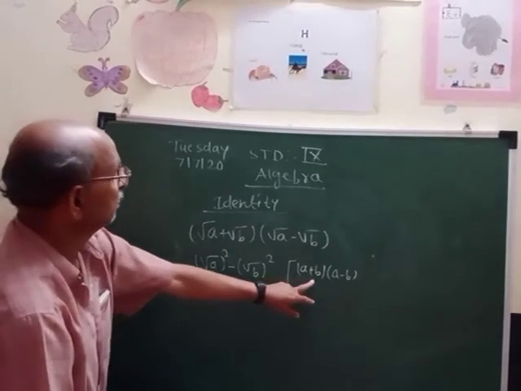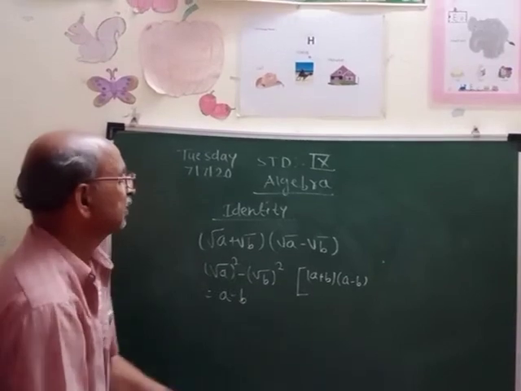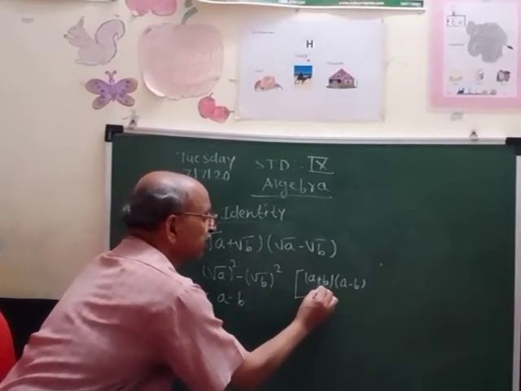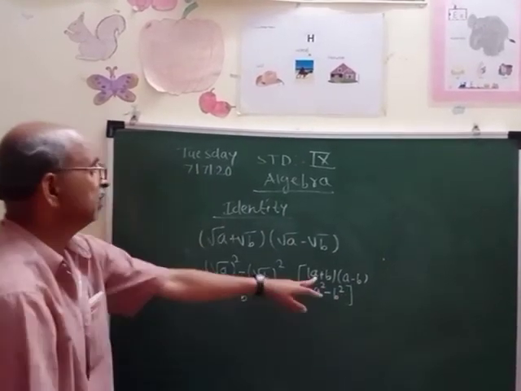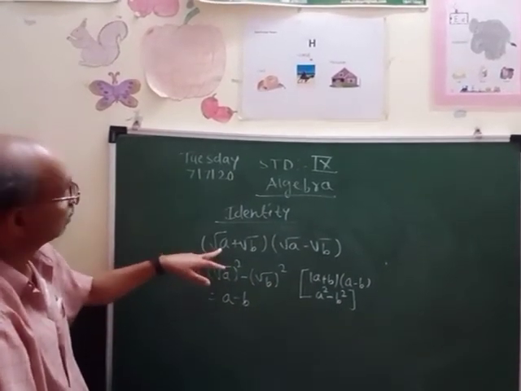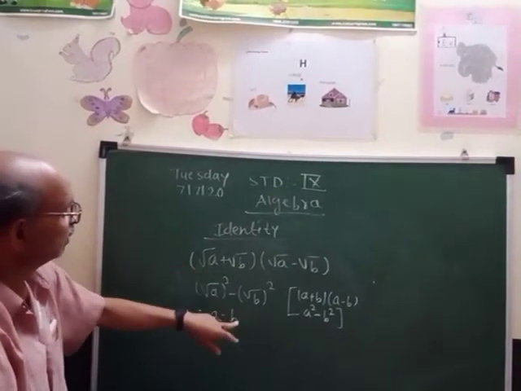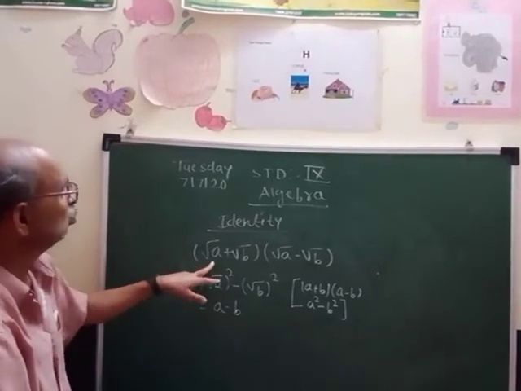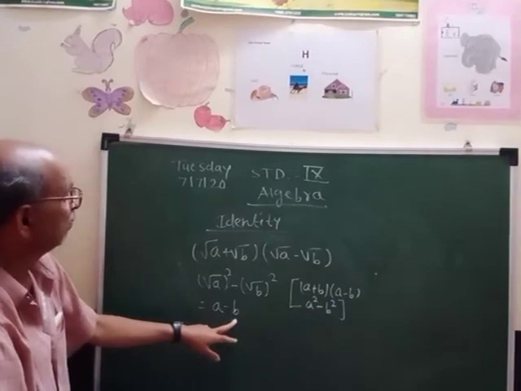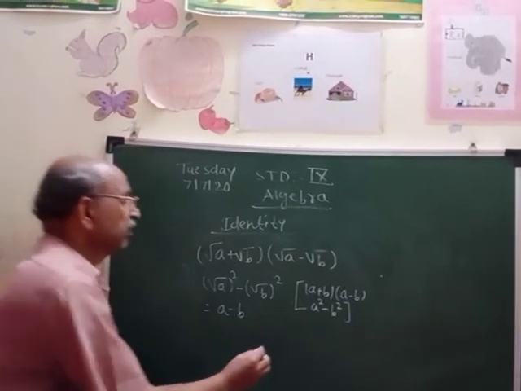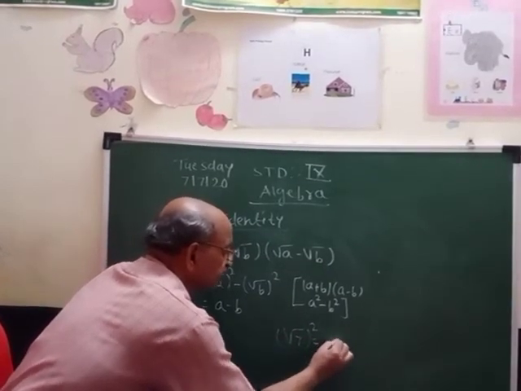Now you are familiar with the identity (a plus b)(a minus b). The numbers in the brackets are the same, but one has a positive sign and the other a negative sign. So it is the square of the first number, a square, minus the square of the second number, b square. The same identity we are using. The square of root A is A, the square of root B is B. So this is your first identity: root A plus root B multiplied by root A minus root B is equal to A minus B. In short, you have to remember, if we write root 7 squared, then the answer is 7.